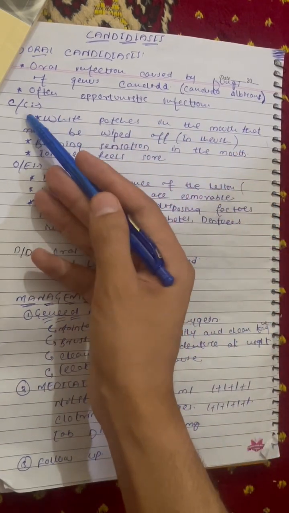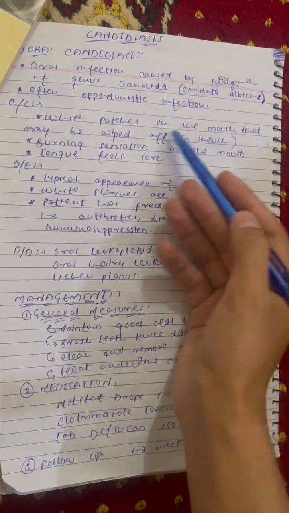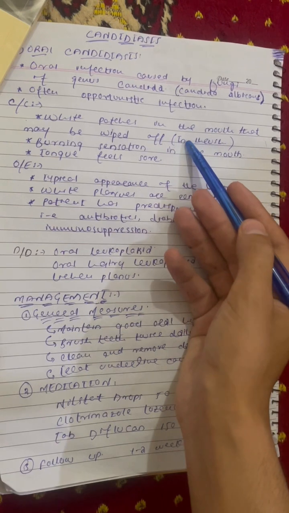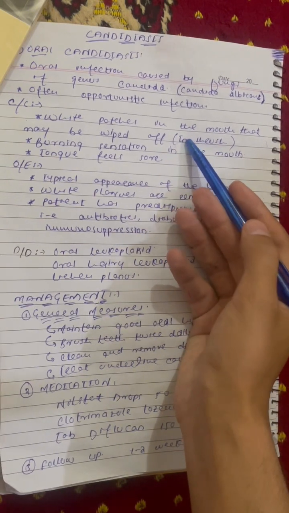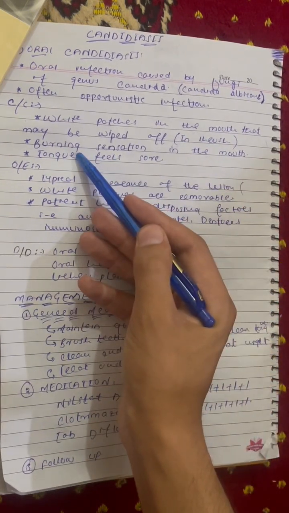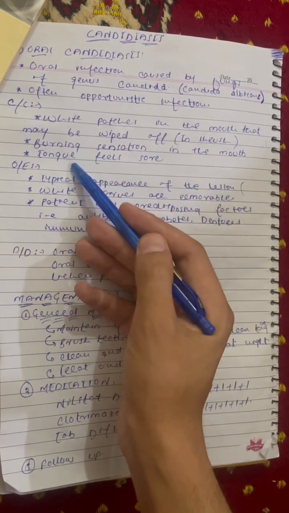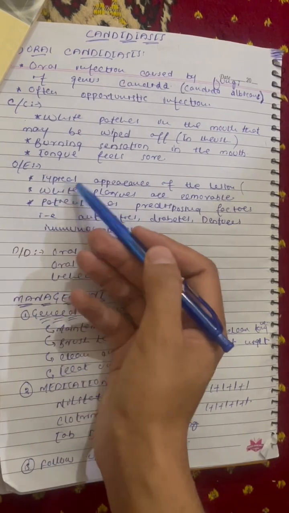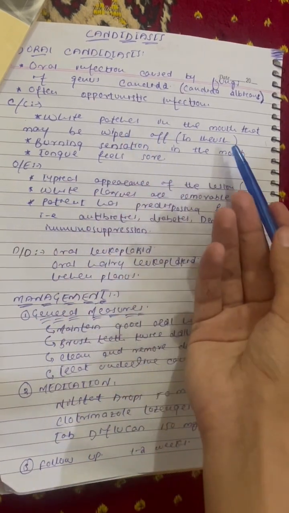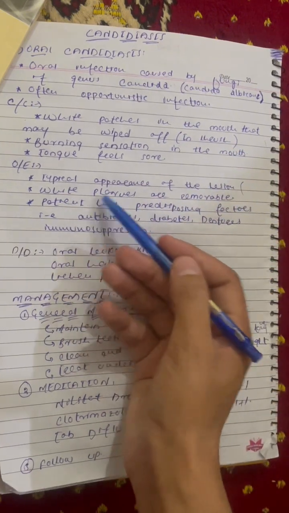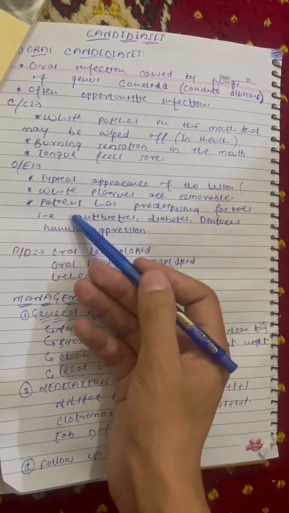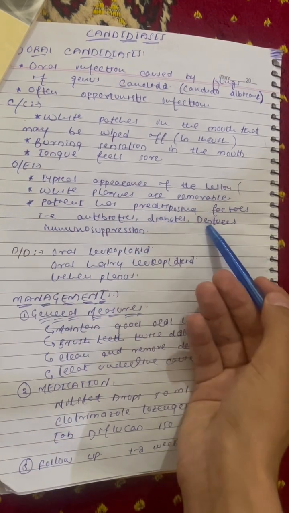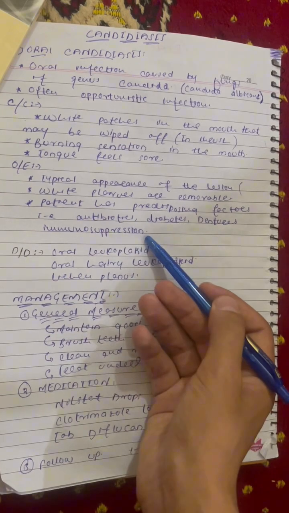Now, patient will come with a chief complaint of white patches in the mouth that may be wiped off or scratched off easily in thrush. This is the most important and significant sign of oral candidiasis. Burning sensation in the mouth, and the tongue will feel sore, right? Then on examination, there will be typical appearance of the lesion, that is white plaque patches in the mouth. White plaques are removable, important one. Patient has predisposing factor, that is antibiotics, diabetes, dentures, immunosuppression, right?